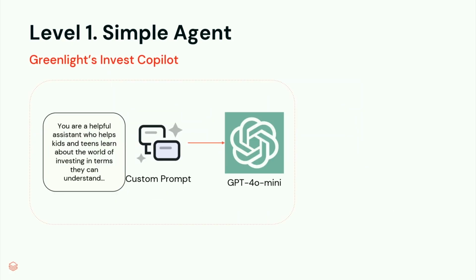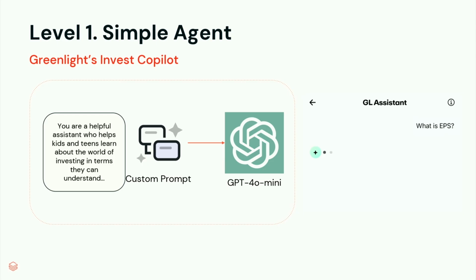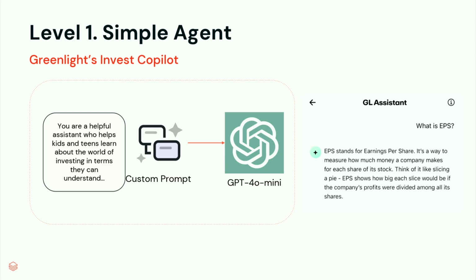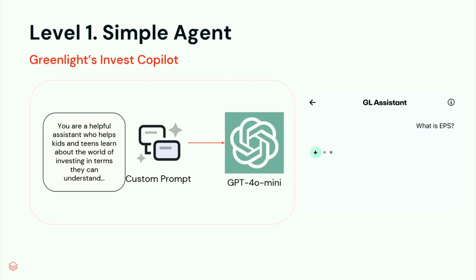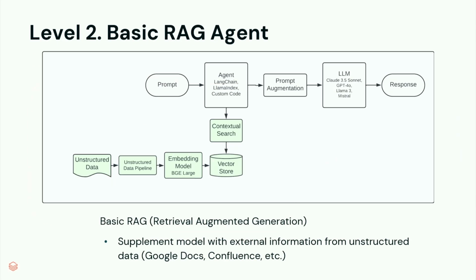This is actually what we did. The very first idea of using AI in our app was to help kids understand investing better, help them convert investing terms and research stocks in terms they could understand. So it's a prompt like, you're a helpful assistant, helping kids and teens learn about investing. Don't use any financial jargon without explaining it, and keep it relatable to them. So that was our very first agent a year and a half ago or more. It's called Invest Copilot. It's since evolved beyond just simple prompts, but this is actually how it started out. So you can see, what's EPS, and we give them a kid-friendly answer to it.